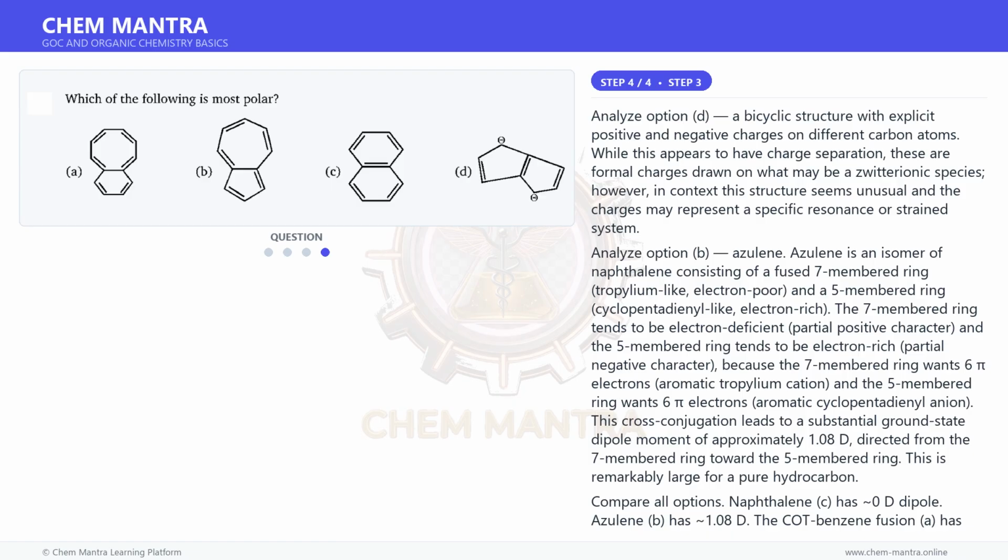Why other options fail? A. The fused COT-benzene system has some asymmetry but lacks the strong aromatic driving force for charge separation that azulene has. C. Naphthalene is symmetric and essentially nonpolar, dipole 0 D. D. While it shows formal charges, azulene's delocalized ground state polarity is the chemically recognized answer in this context.